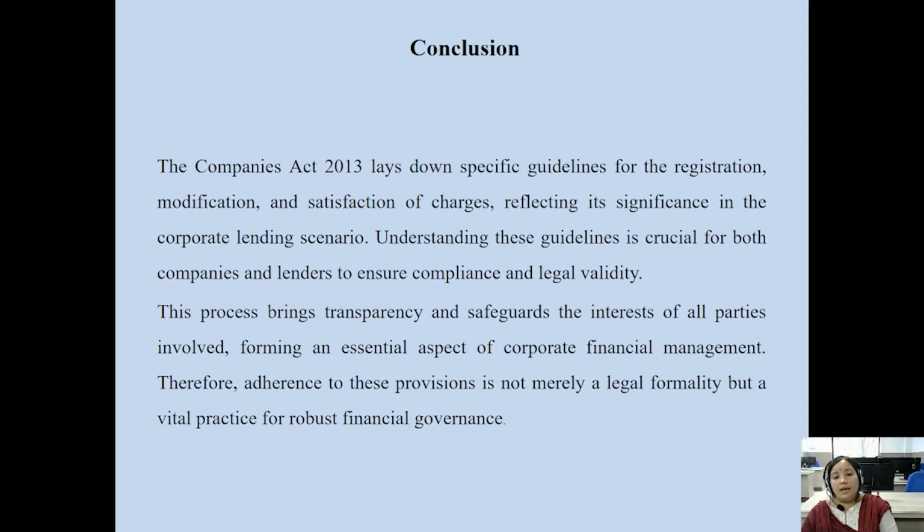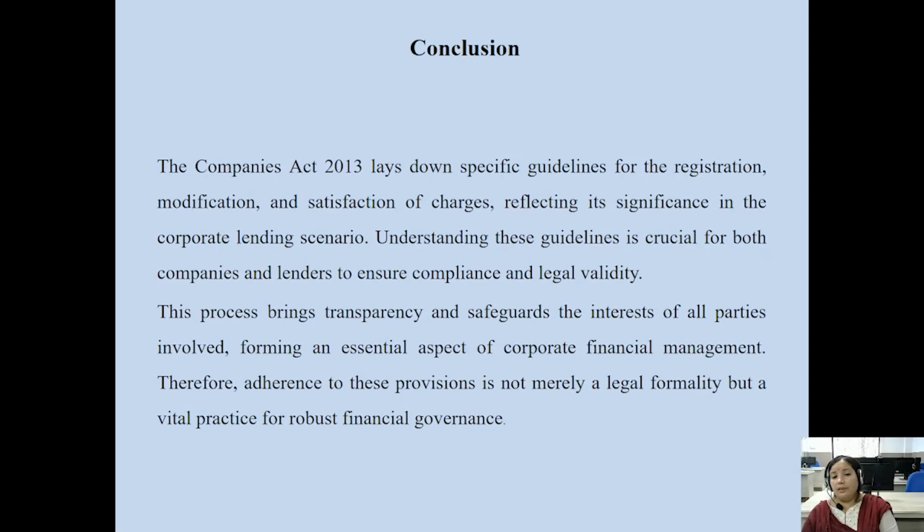Understanding these guidelines as per the Companies Act, for keeping the register of charges, the duty to register charges, the duty to maintain the register of charges, and the consequences of non-disclosure or not mentioning charges, is important for both companies and lenders to ensure compliance and to ensure the legal validity of that particular charge created over the assets of the company.